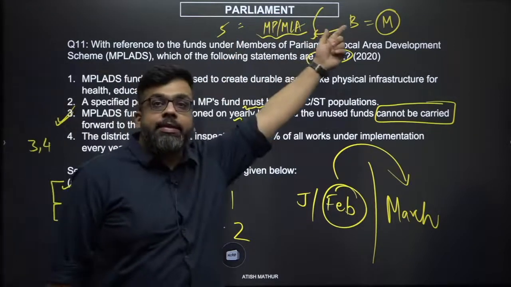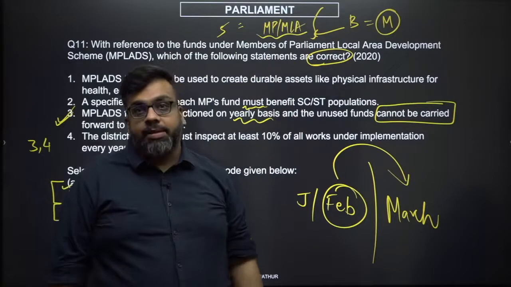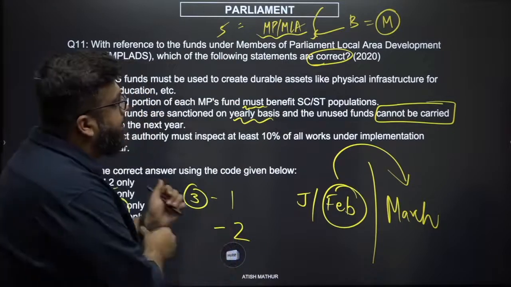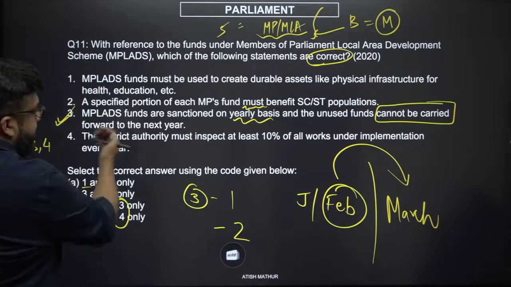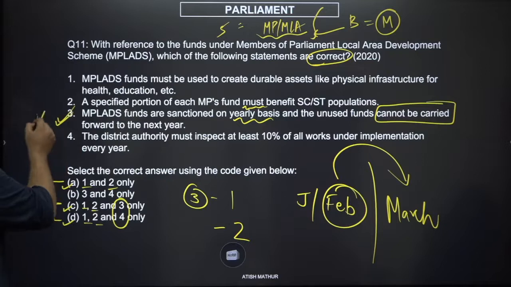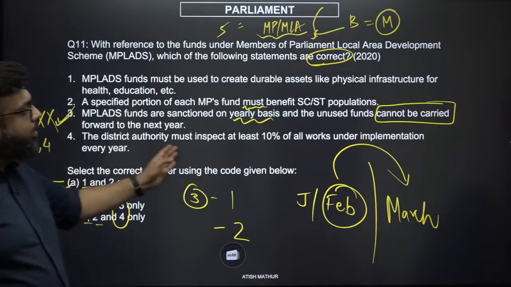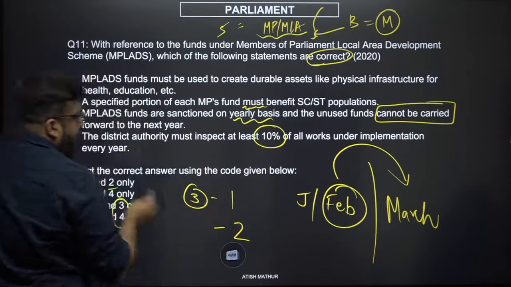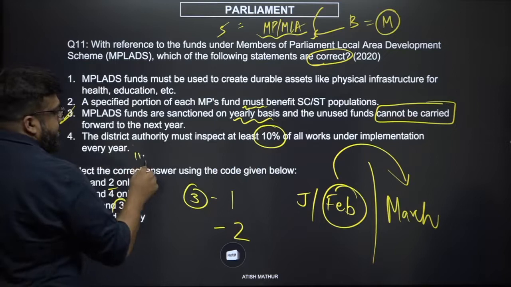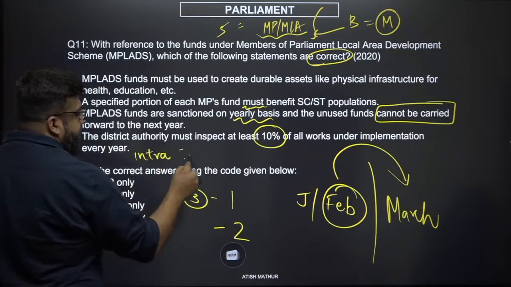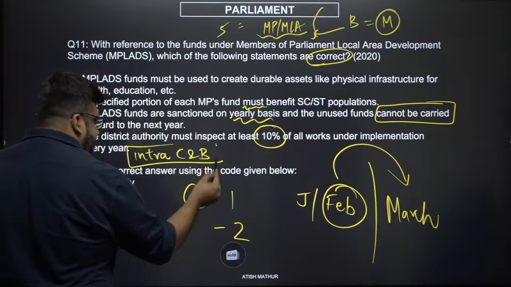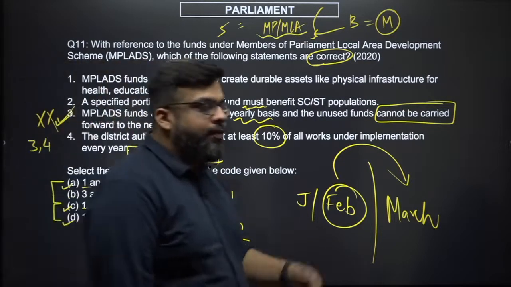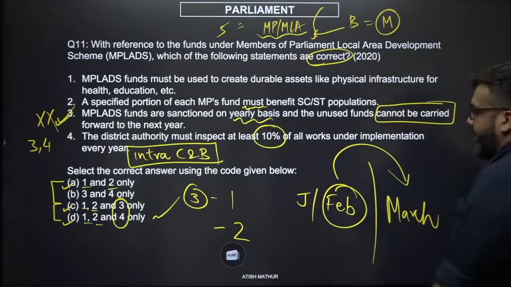In the case of ministries, that is why you have something called an interim budget or a temporary budget, which now you don't require much because budgets get passed before March 31st. So this seems to be the wrong option. The district authority must inspect at least 10% of the work. This might seem a little odd, but look at the larger principle. Isn't this rule number 3, intra checks and balances at the grassroots level? So your answer is 1, 2 and 4, because you have eliminated by simple application of rules.